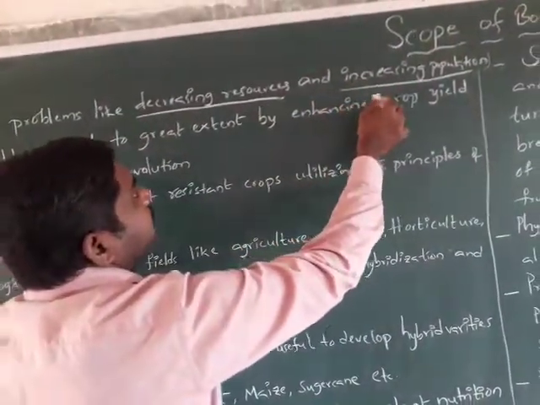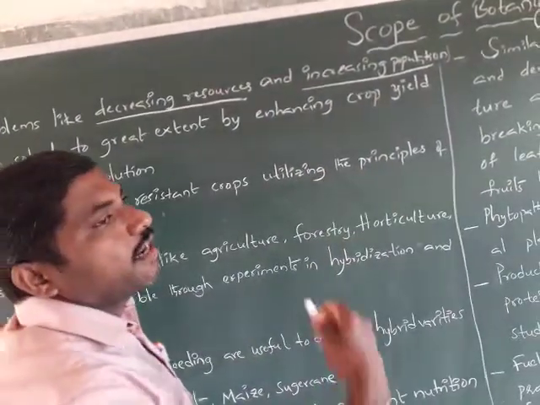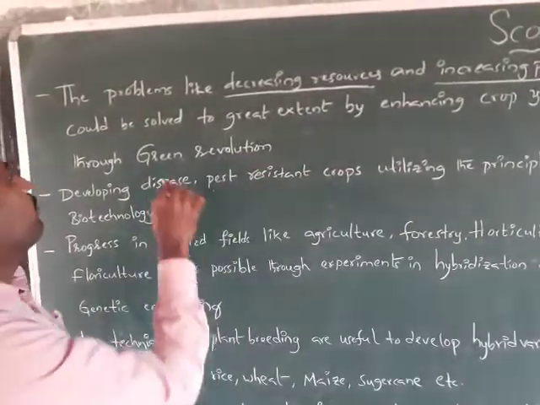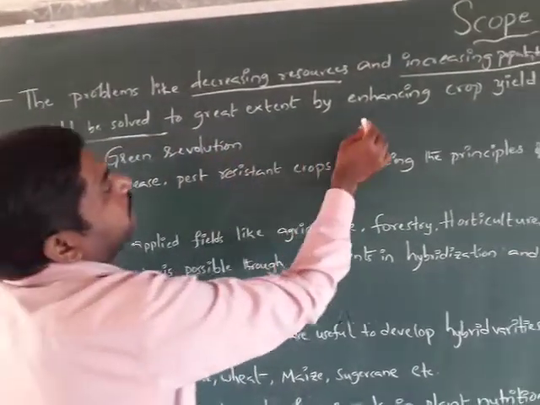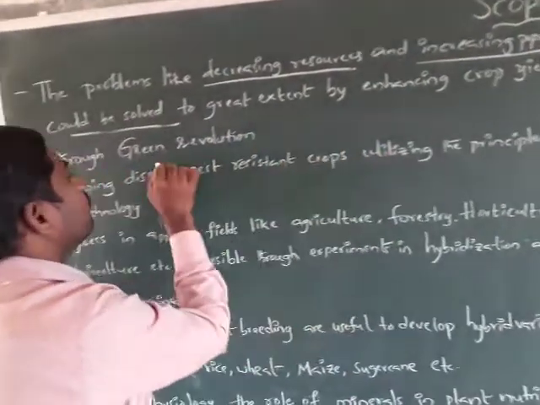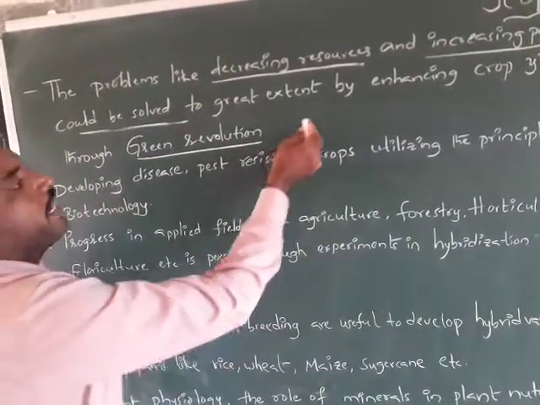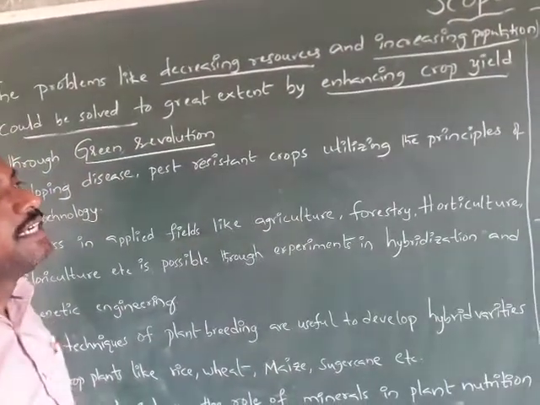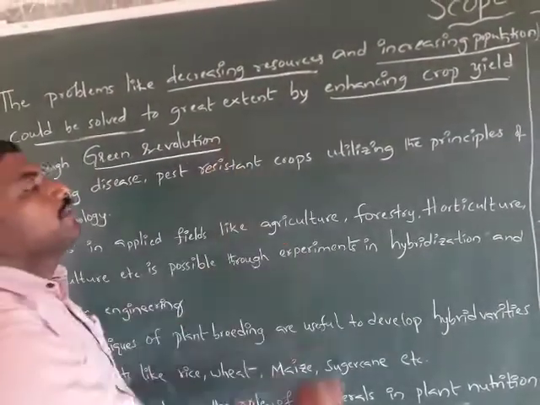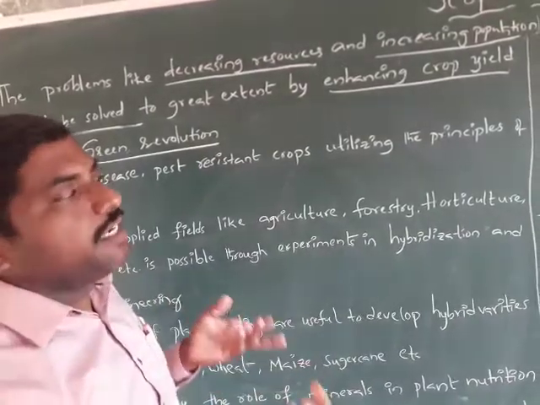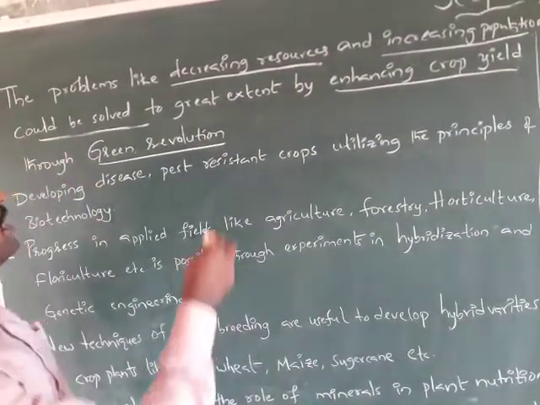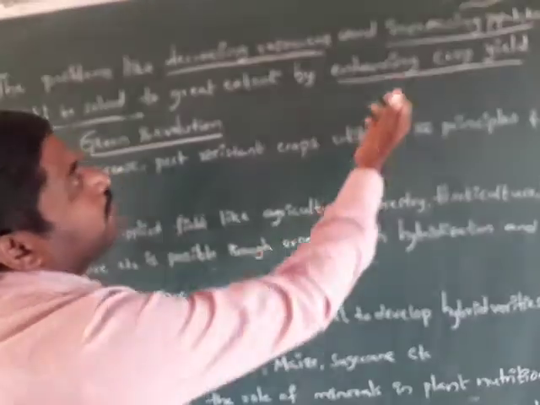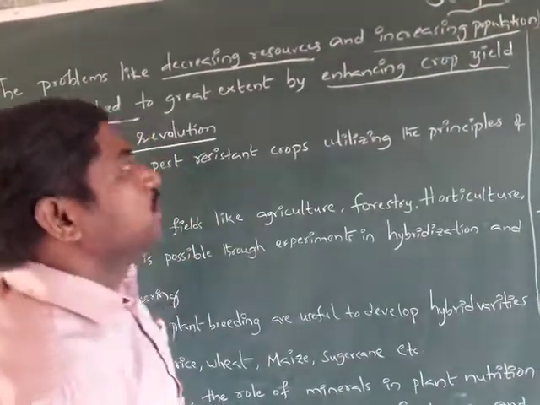Increasing population means high food is needed. That problem could be solved by enhancing the crop yield through the green revolution. Green revolution is nothing but enhancing the crop yield. That's why we have to overcome this problem of increasing population.